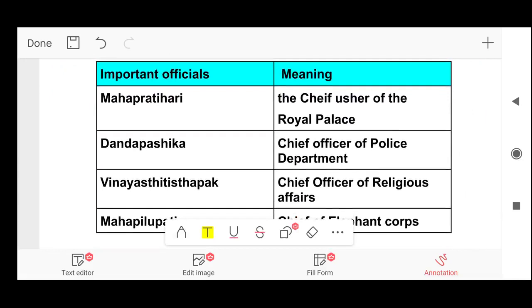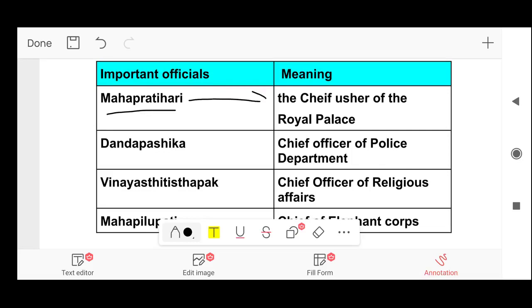First, Mahapratihari. It means the chief usher of the royal palace. Usher is a person who takes or shows somebody where to go. So Mahapratihari was the chief usher of the royal palace. Next, Dandapashika. Dandapashika was chief officer of police department.